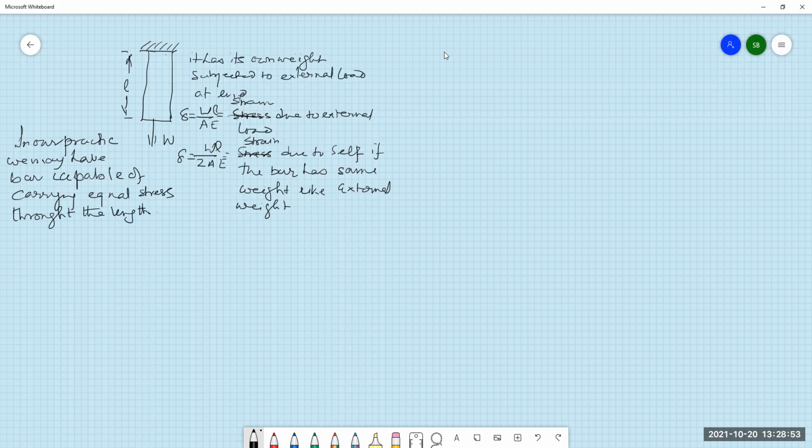So what will happen in that case? The bar will take a particular step like this, which means, as stress is minimum at the bottom and stress is maximum at the top.